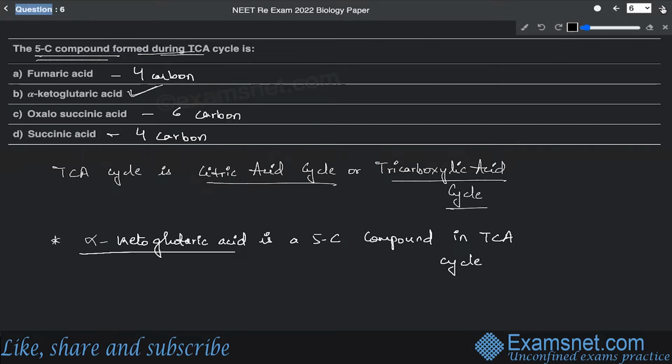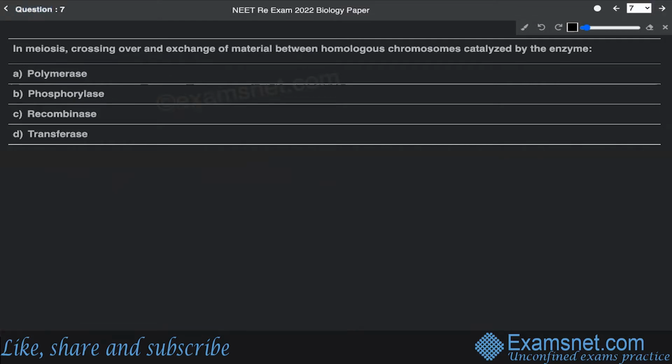Now, question number 7. Question number 7 says that in meiosis, the crossing over and exchange of material between the homologous chromosomes is catalyzed by the enzyme: polymerase, phosphorylase, recombinase, or transferase. Again, this question has been asked from the chapter of cell cycle and cell division of your standard 11th. And this is a very direct question that has been asked just regarding the name of the enzyme.